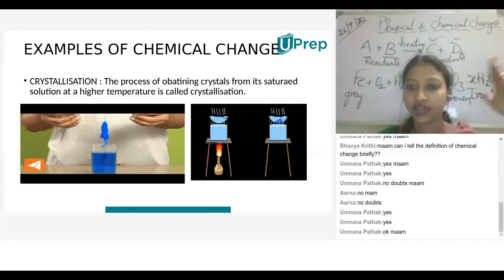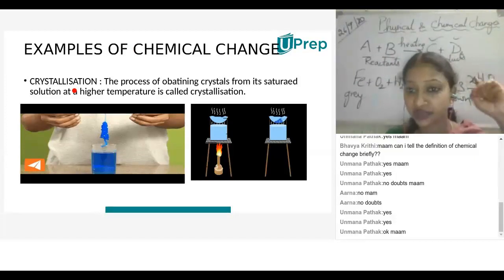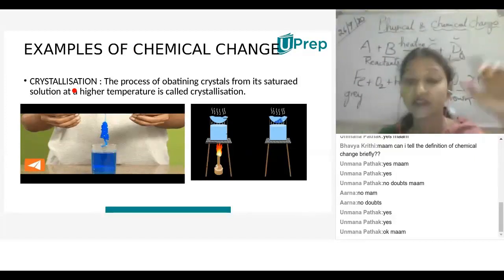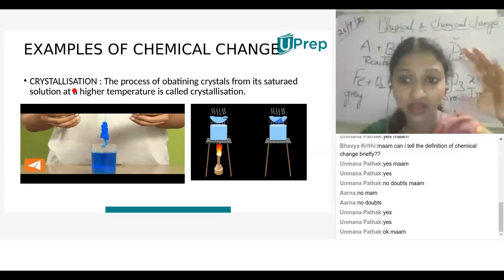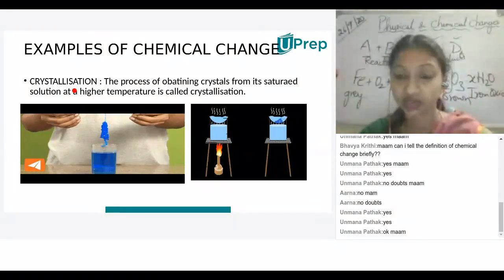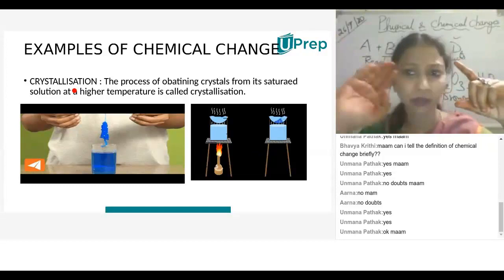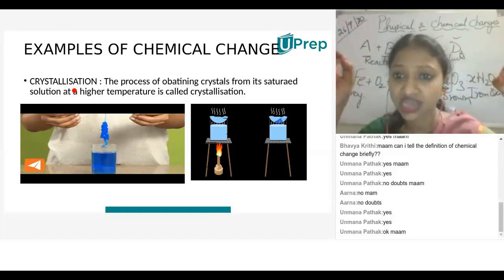Shall I say now? You observed very clearly, no? I have typed here, explain the chemical properties. This is not a chemical property. This is a physical change. It's 100% physical change. When it is acidified, the mother liquid will separate it, na? We filter the solution, na? We have taken only the crystals. The solution may be acidified, but we are not talking about the mother liquid. Here, crystallization is a physical change.